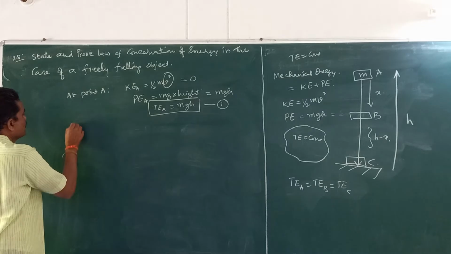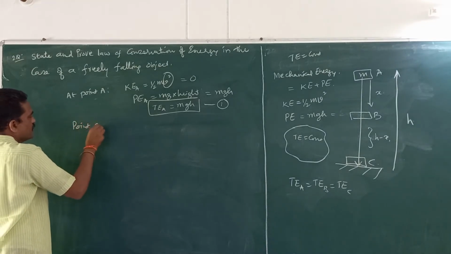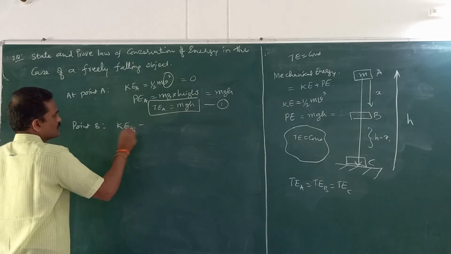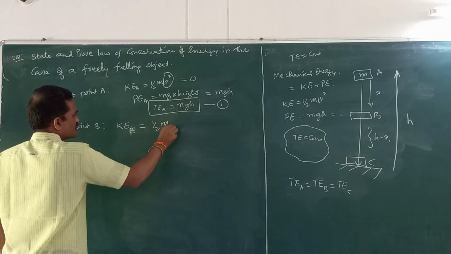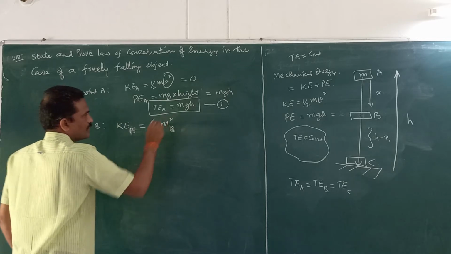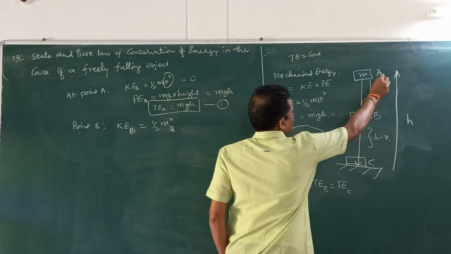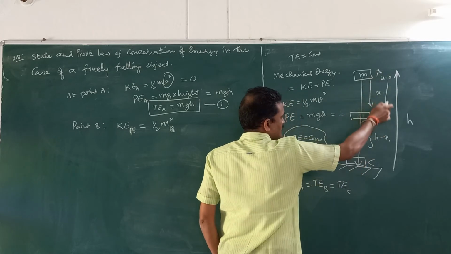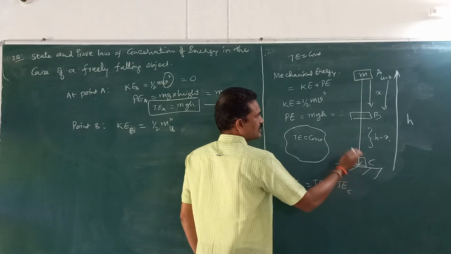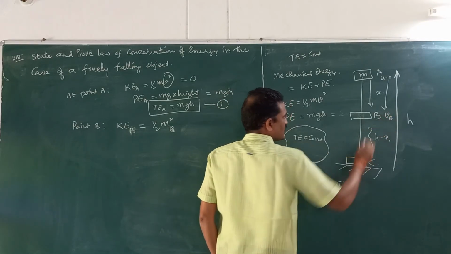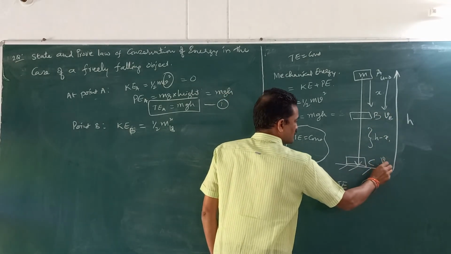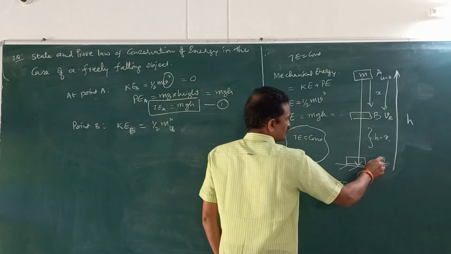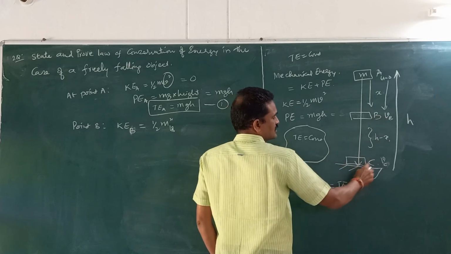Now consider point B. At point B I am considering kinetic energy. So kinetic energy at point B is half m Vb square. Vb is the velocity at this point. Though initial velocity is 0, while it is falling to point B, its velocity gradually increases because of gravitational attraction. Let us say its velocity at this point is Vb, and at the point before it touches the ground is Vc. So the speed at B is Vb, and speed at C is Vc.